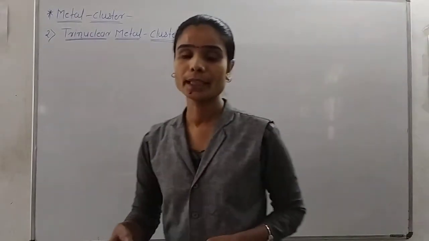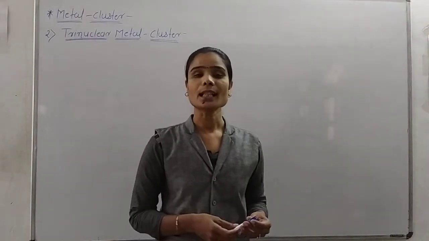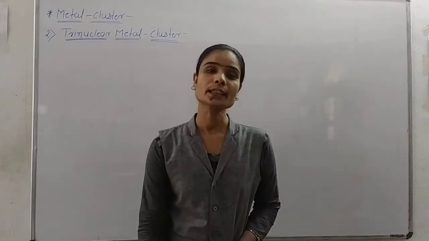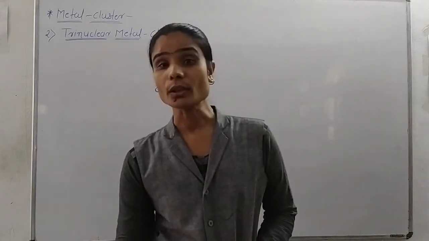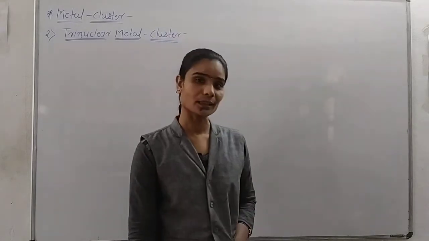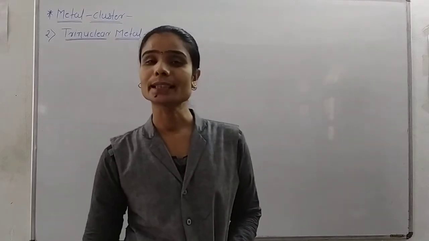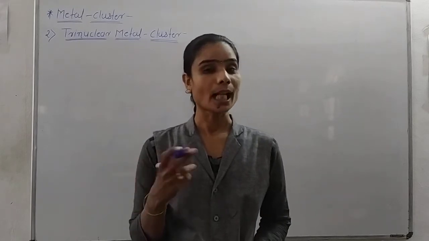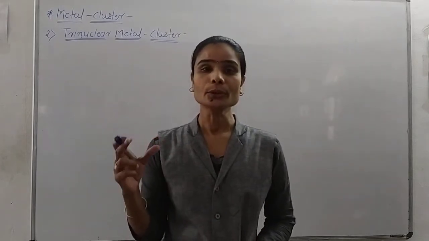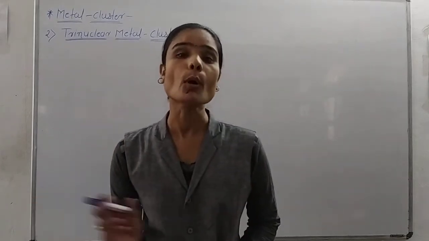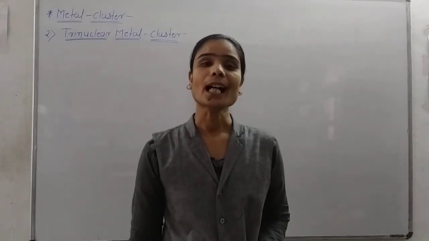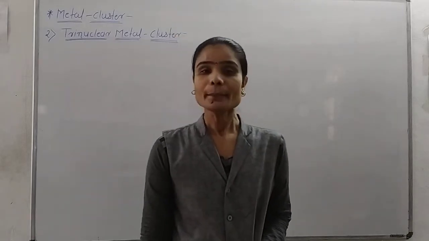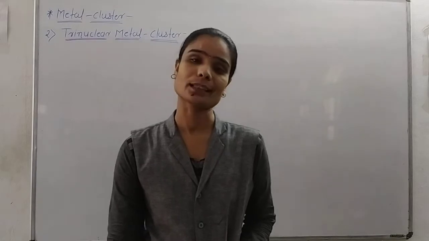Hello friends, welcome again. In the last lecture we started the last chapter, the dioxygen and dinitrogen complex, and we already started the first point, that is the metal cluster. Metal clusters are compounds in which more than one metal atom is present and they are linked to each other with metal bonds. These metal clusters are of two types: carbonyl metal clusters and halide metal clusters.